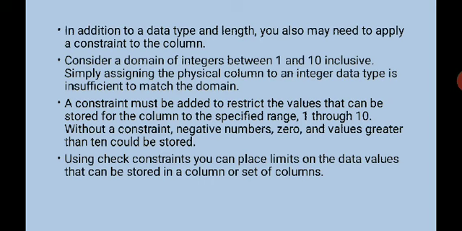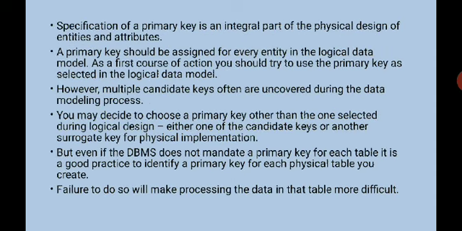So your 0 and 100 can be your minimum and maximum, and both can be inclusive. That would be the constraint. If you try to enter 101, it will refrain you from doing it. If you try to enter a negative value less than 0 or anything greater than 100, it will refrain you. That is what is known as a constraint that you put on the column, right? So this is what is explained. And then you check the constraints and their limits, whether you have put the right constraints, right?